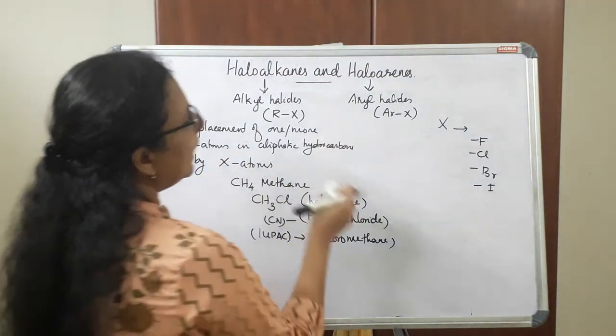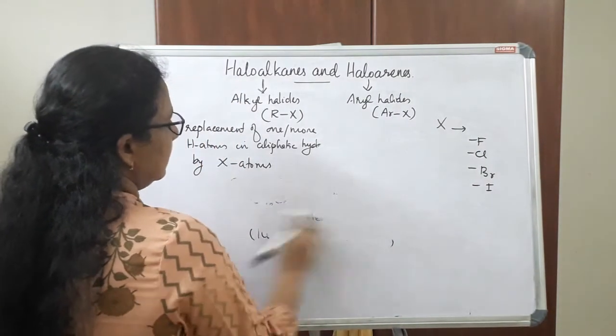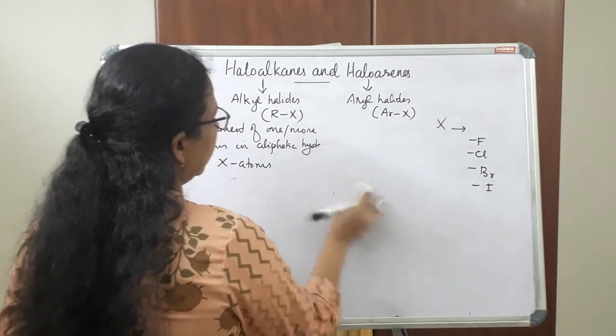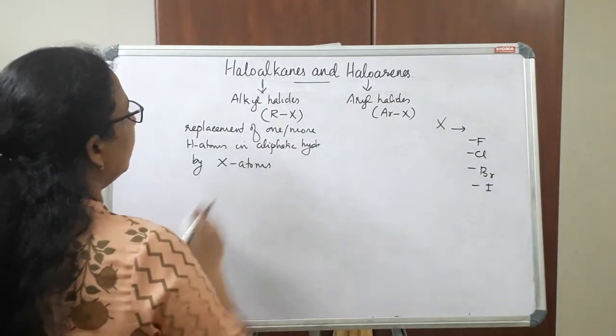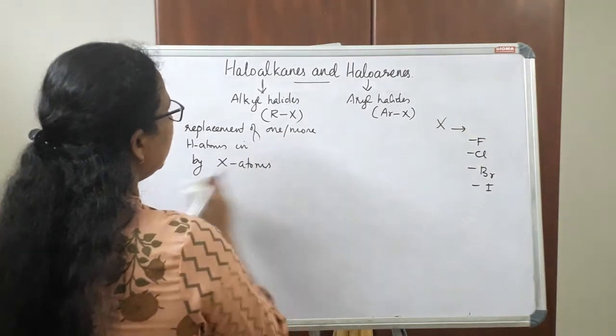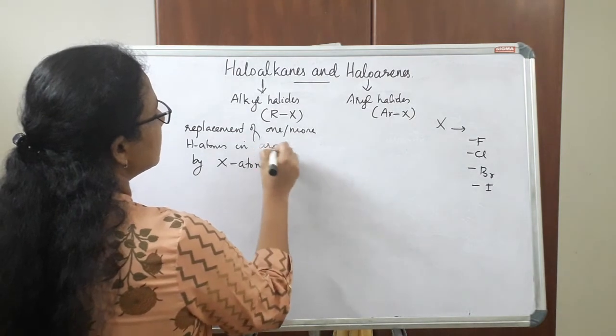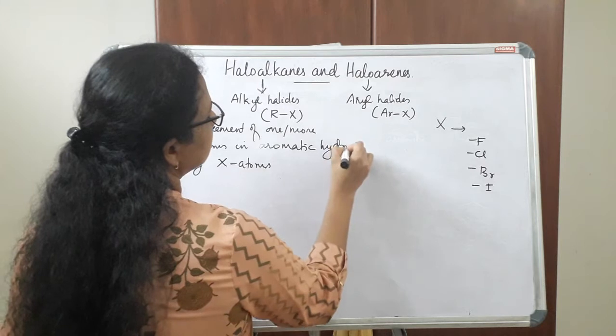In the case of haloarenes, we can say that this is also formed by the replacement of one or more hydrogen atoms in aromatic hydrocarbon.